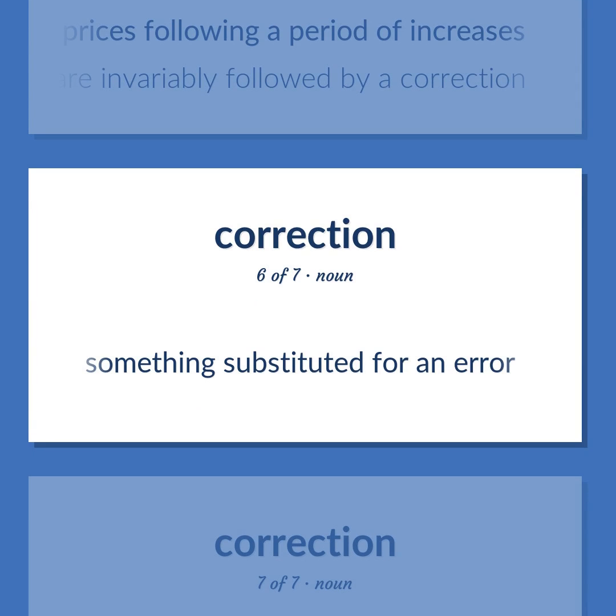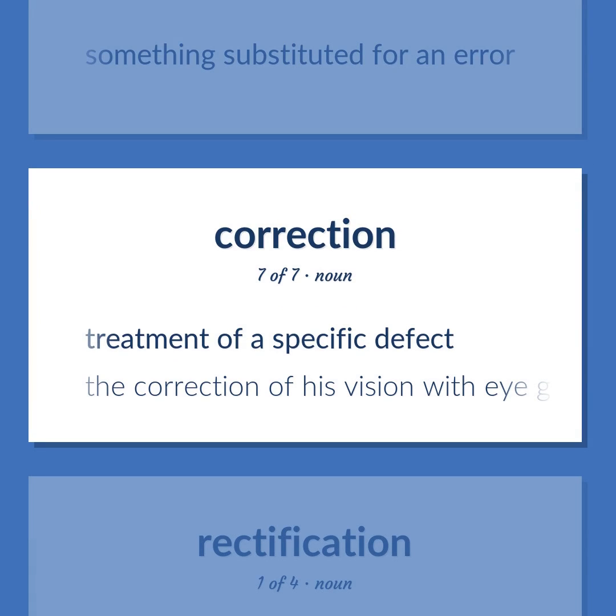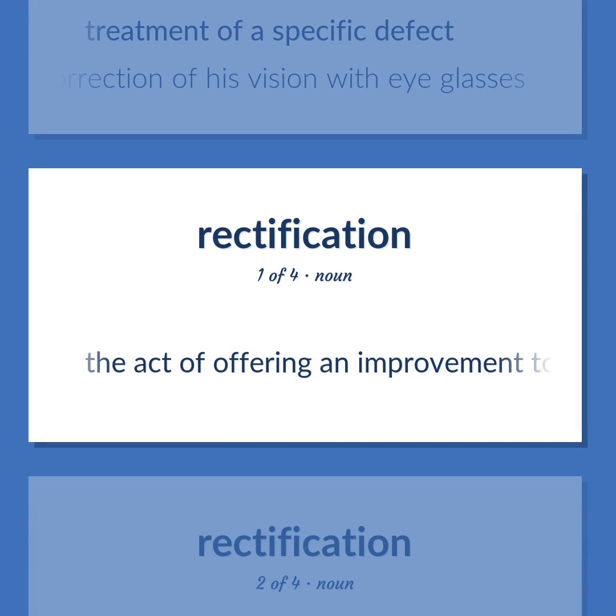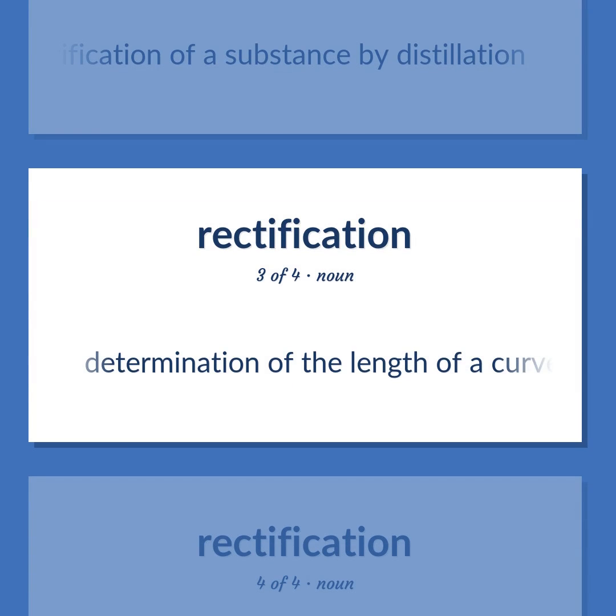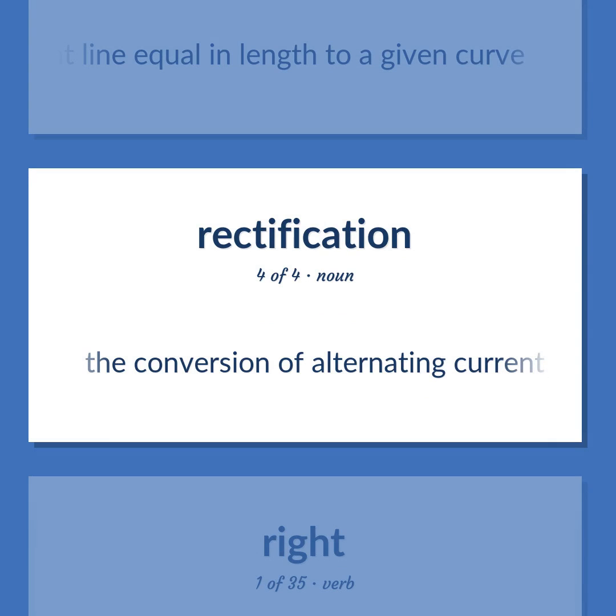Something substituted for an error. Treatment of a specific defect. The correction of his vision with eyeglasses. The act of offering an improvement to replace a mistake, setting right. Chemistry: the process of refinement or purification of a substance by distillation. Determination of the length of a curve, finding a straight line equal in length to a given curve. The conversion of alternating current to direct current.